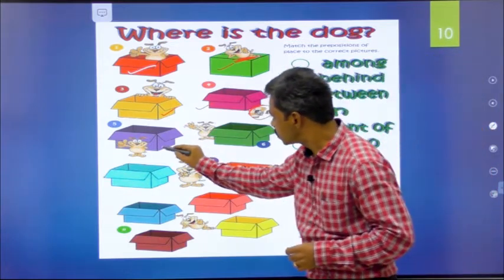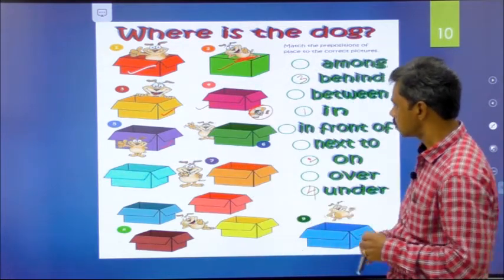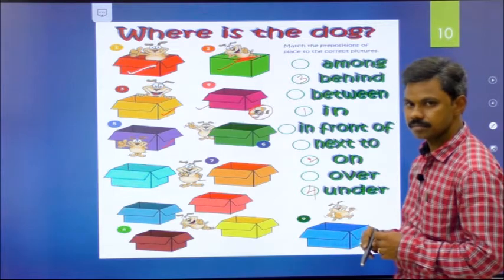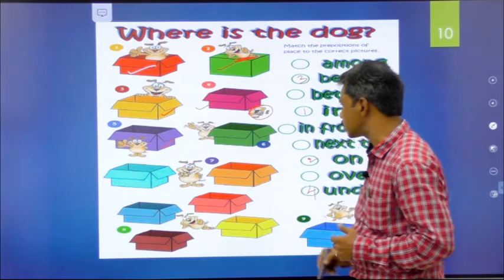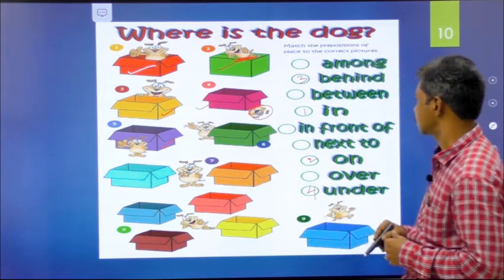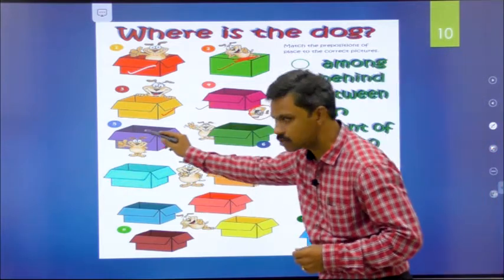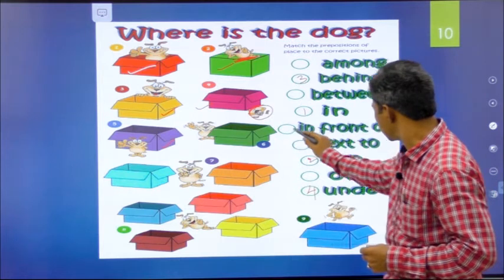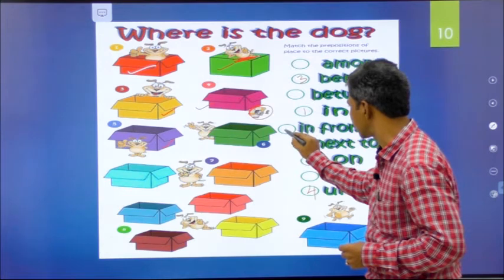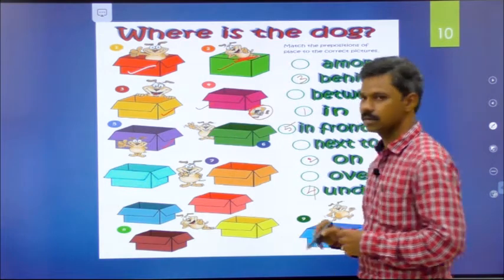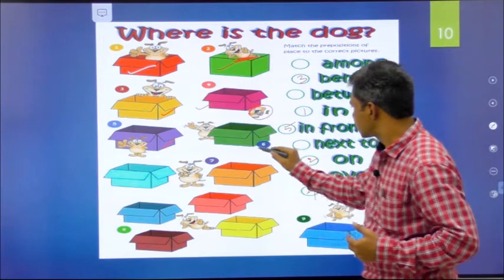Next, fifth one. Let's come to the fifth image. Where is the dog? Here, the dog is in front of the box. Shall we give number 5 to in front of the box? Yes, number 5. Now, let's come to the sixth one.